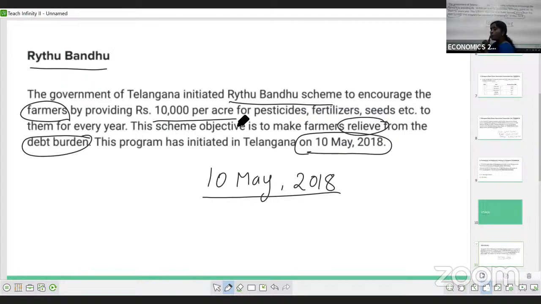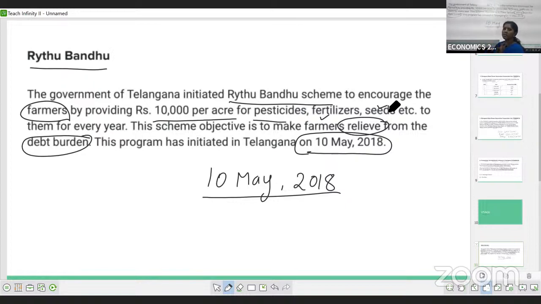It is given for the farmers to buy pesticides, fertilizers and seeds, whatever the requirements are to cultivate their land in that particular year, to reduce the debt burden. The Telangana government introduced this Raitu Bandhu scheme from May 10th, 2018 onwards.